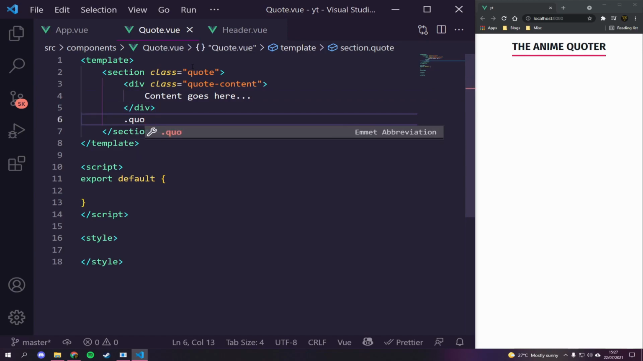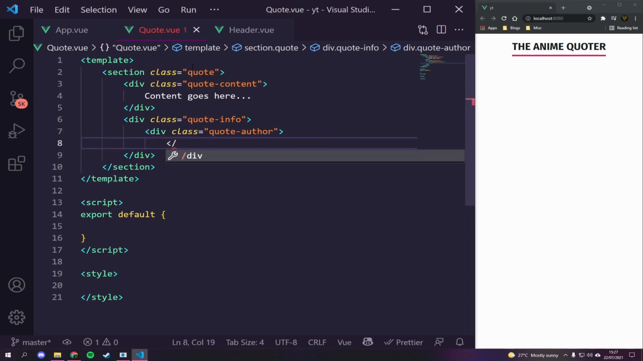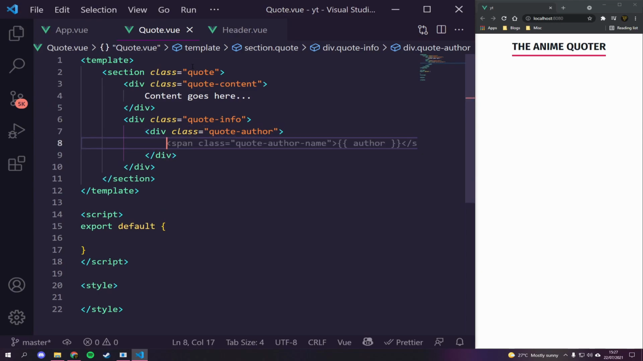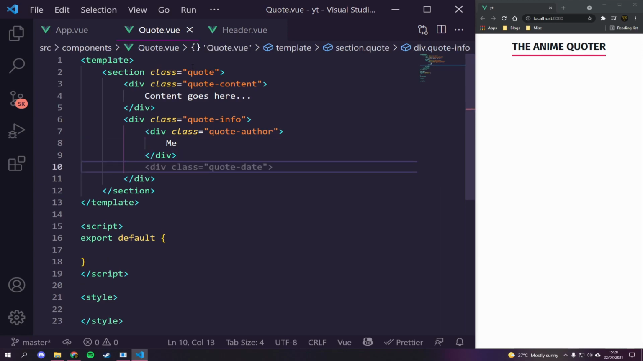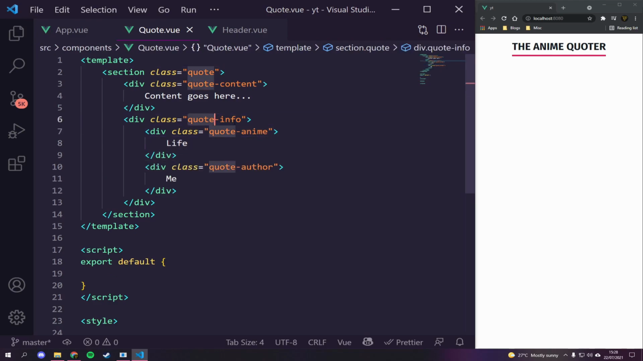We're then going to have a quote info area. And inside the quote info, we're going to get a quote author. Quote author will do. And then we'll just say, who's the quote author of this one? It's going to be me. And then we're going to have a quote anime, which is going to say life. That's going to be our anime, and I'm going to move this above that one. So we're going to have quote info, quote anime, and then quote author in that order.